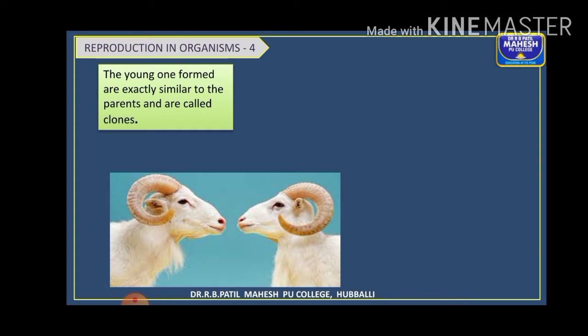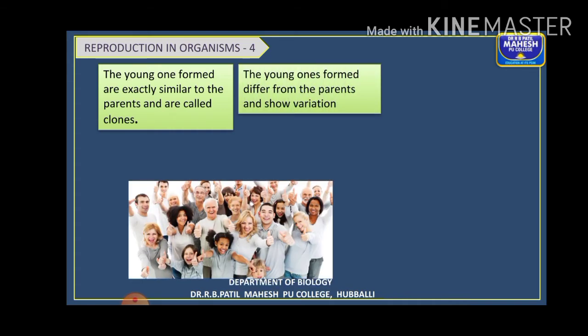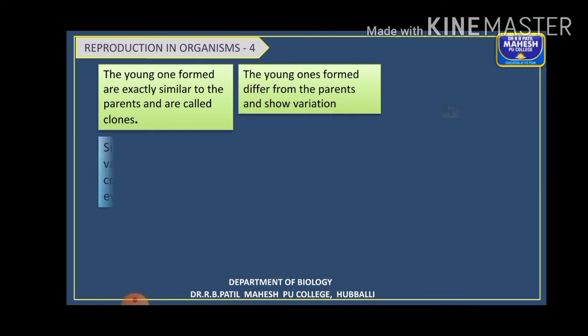In asexual reproduction, the young ones formed are exactly similar, both morphologically and genetically, and those offspring are called clones. Whereas in sexual reproduction, the young ones are different from the parents, showing many variations. Some similarities might be present, but they are different from the parents.